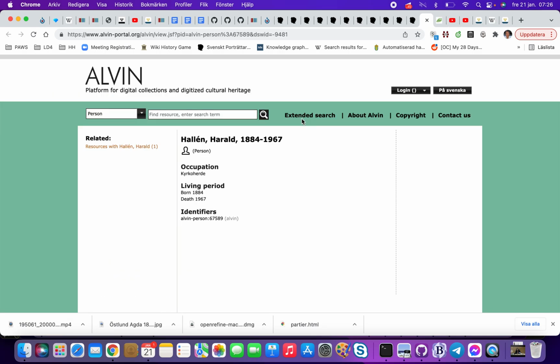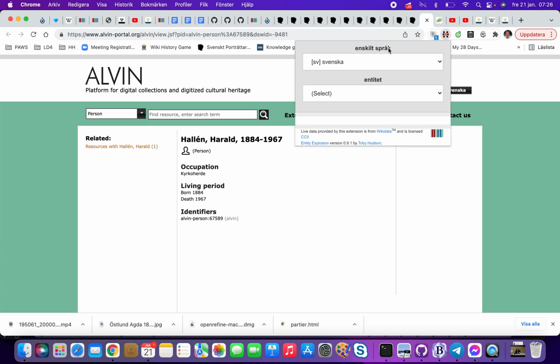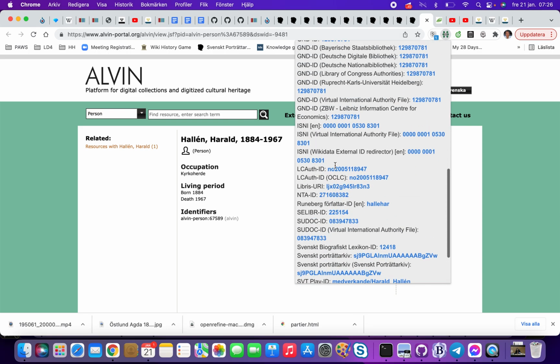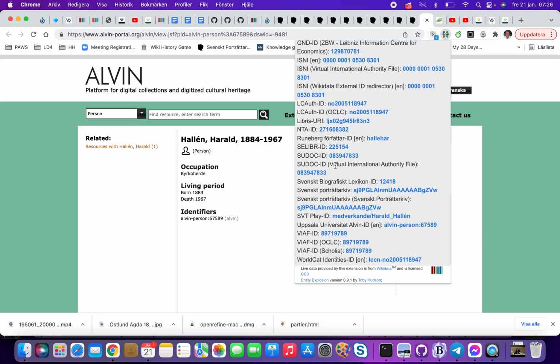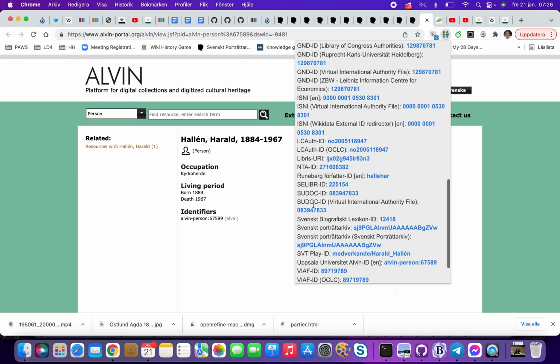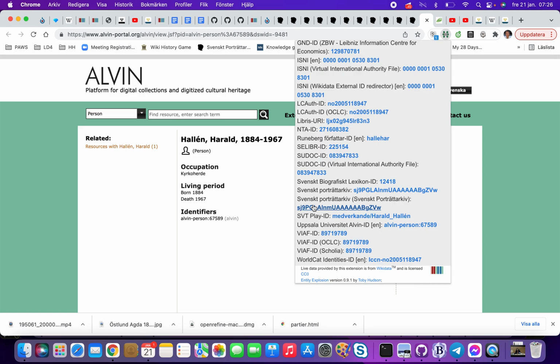So what we have done now is that we have Harald Hallén. The problem we have with this plugin here is that the URL, no, it worked. Cool. So they can find out that this ID here with %3A67 is the ID to Alvin found in Wikidata. Uppsala University, maybe it's called, or I don't know where it is. Here we have it, Uppsala University.